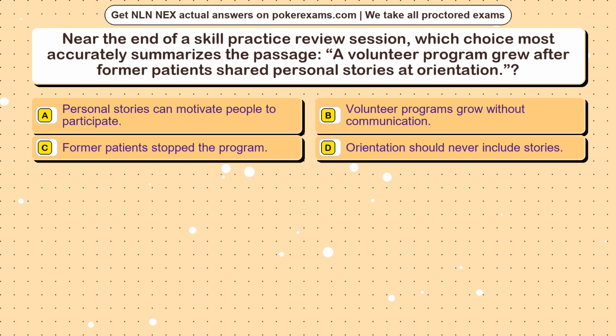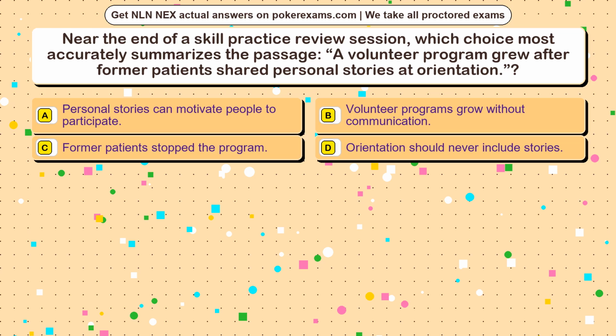Question 19. Near the end of a skill practice review session, which choice most accurately summarizes the passage? A volunteer program grew after former patients shared personal stories at orientation. Option A, personal stories can motivate people to participate. Option B, volunteer programs grow without communication. Option C, former patients stopped the program. Option D, orientation should never include stories.